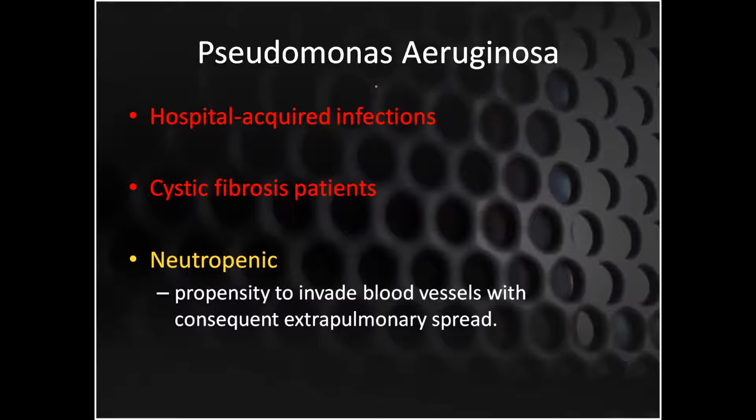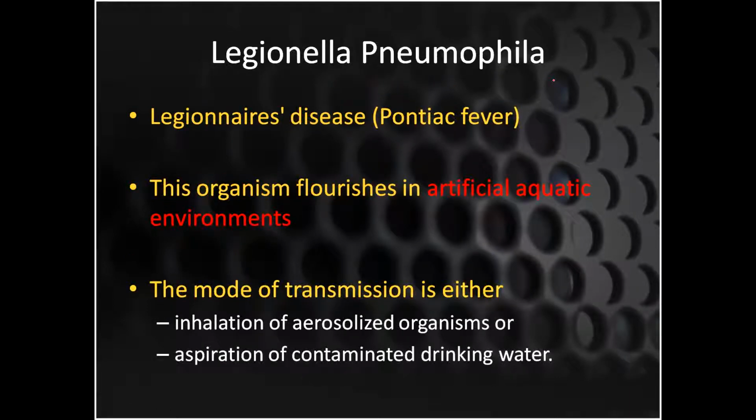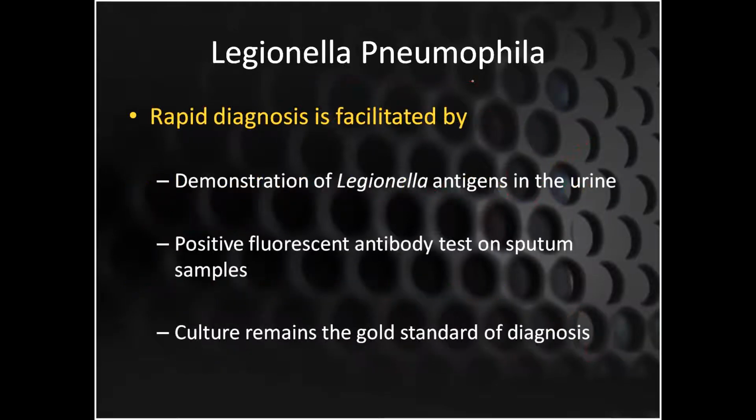Then comes Pseudomonas aeruginosa. You have learned this bacteria. It has a big role in cystic fibrosis patients, and it is very common in hospital-acquired pneumonias. Then comes Legionella pneumonia, which is very important in artificial aquatic environments, and the mode is inhalation of the aerosolized organism or contaminated drinking water. So Legionella is all concerned with the aquatic or watery environment.